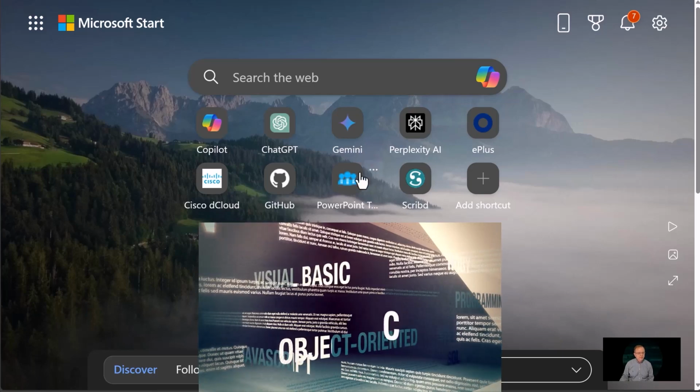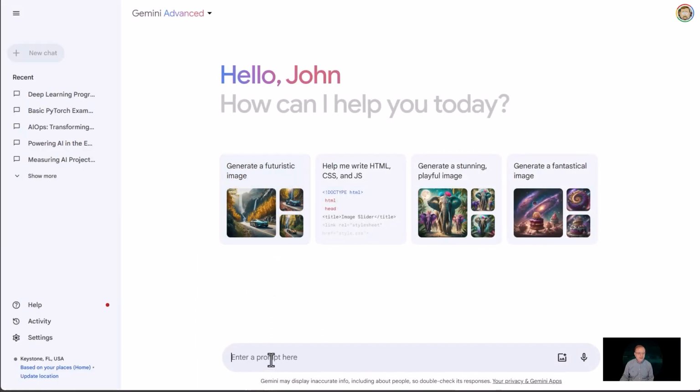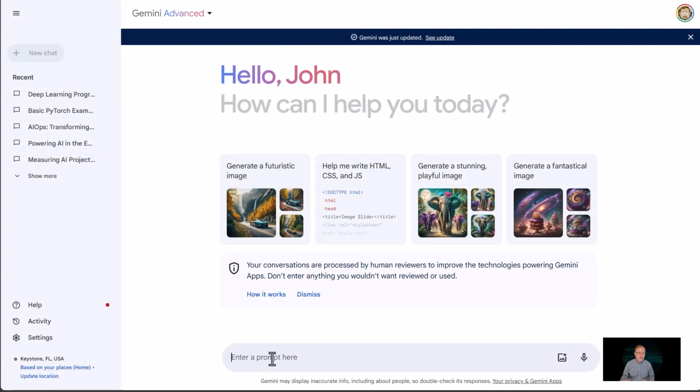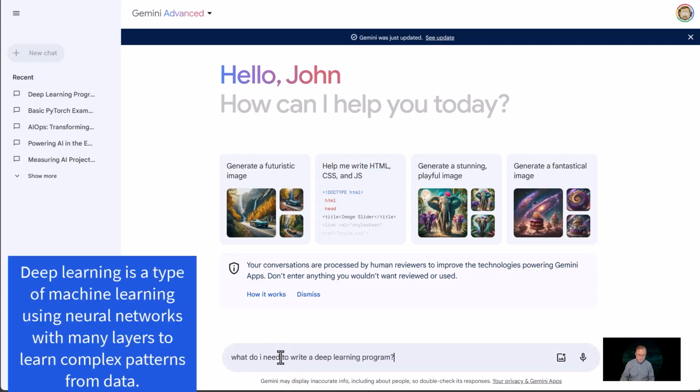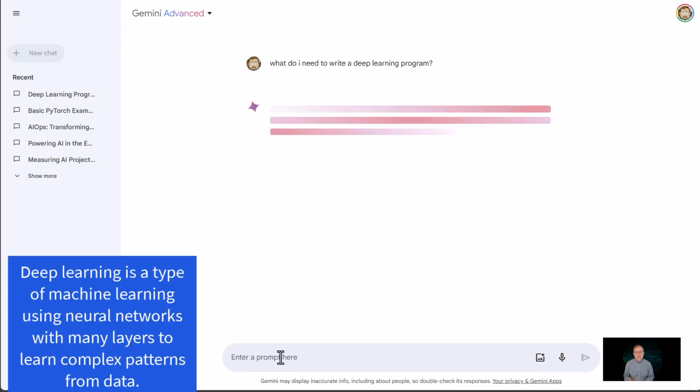I'm going to choose one of my AI platforms here. I like Gemini at the moment. They kind of go back and forth for which ones I like the most. I ask Gemini, hey, what do I need to write a deep learning program? And it's going to tell me what I need to write it.